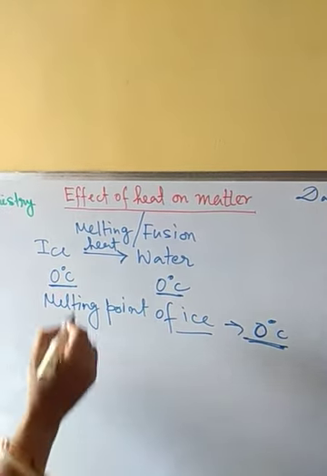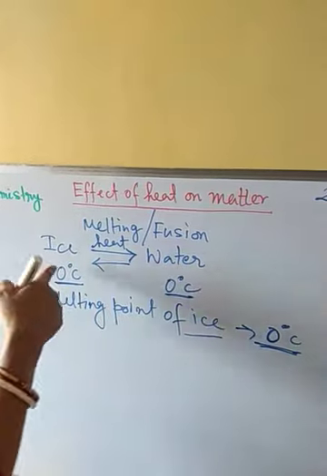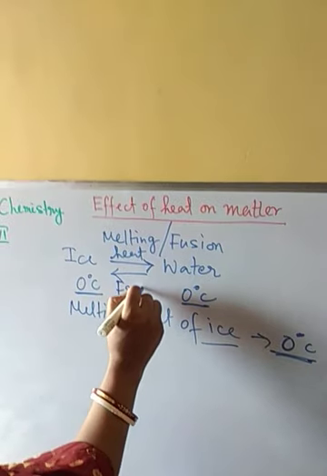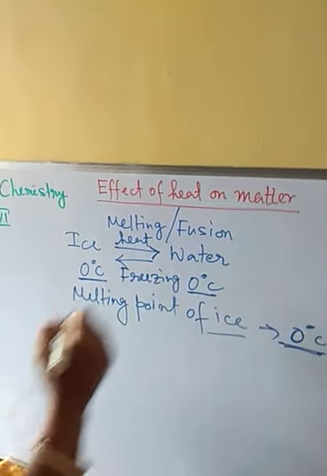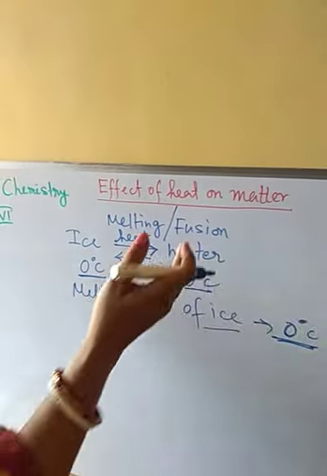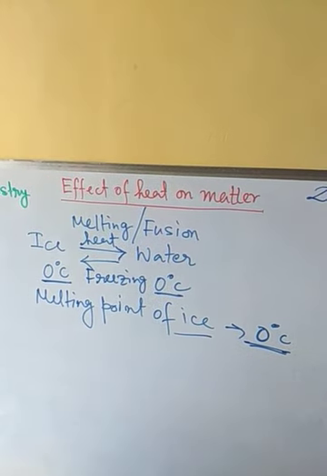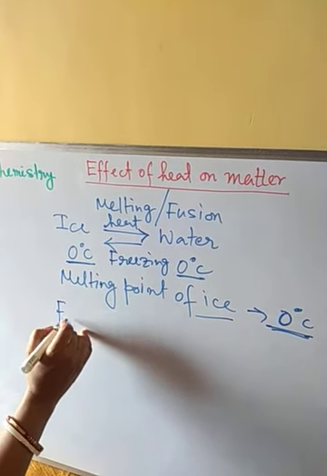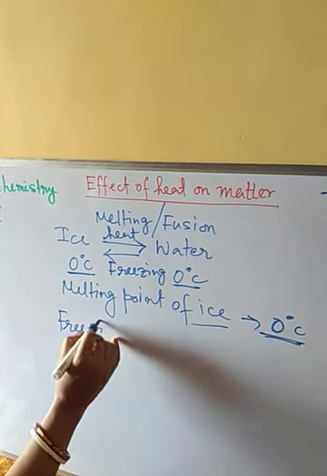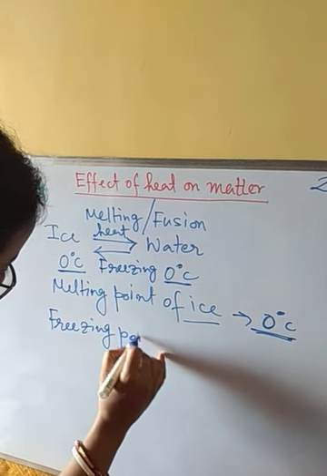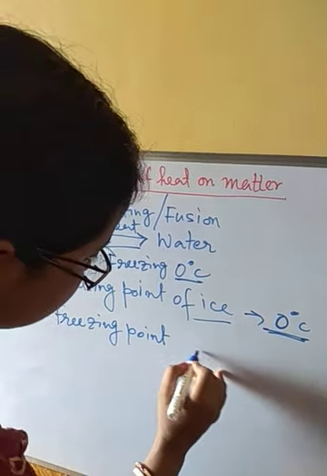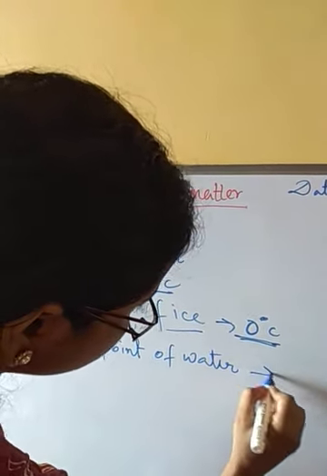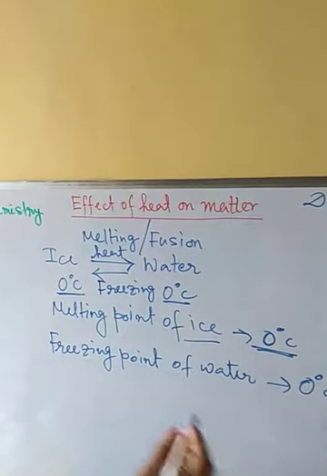In the same manner, if we convert water to ice, this process is called freezing. During this process also, the temperature of water and the temperature of ice are both 0 degree centigrade, and at that point this will be called the freezing point. The freezing point of water is also 0 degree centigrade.